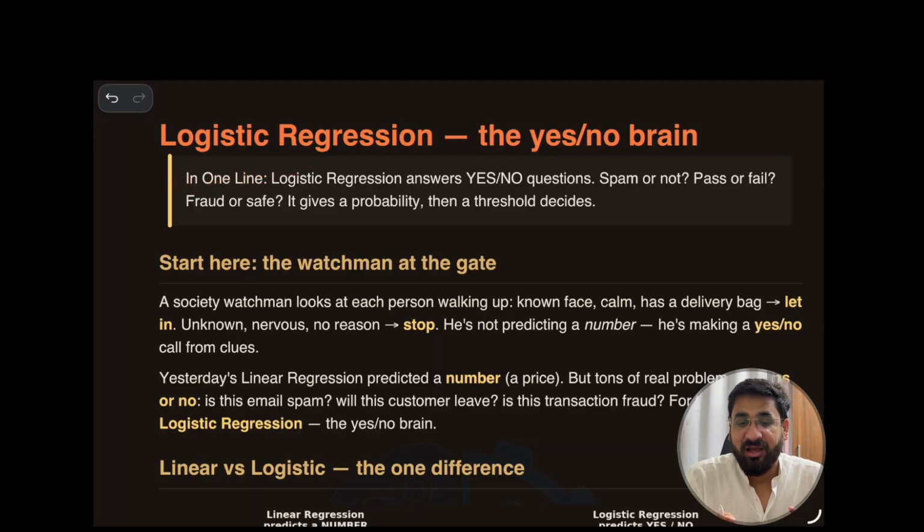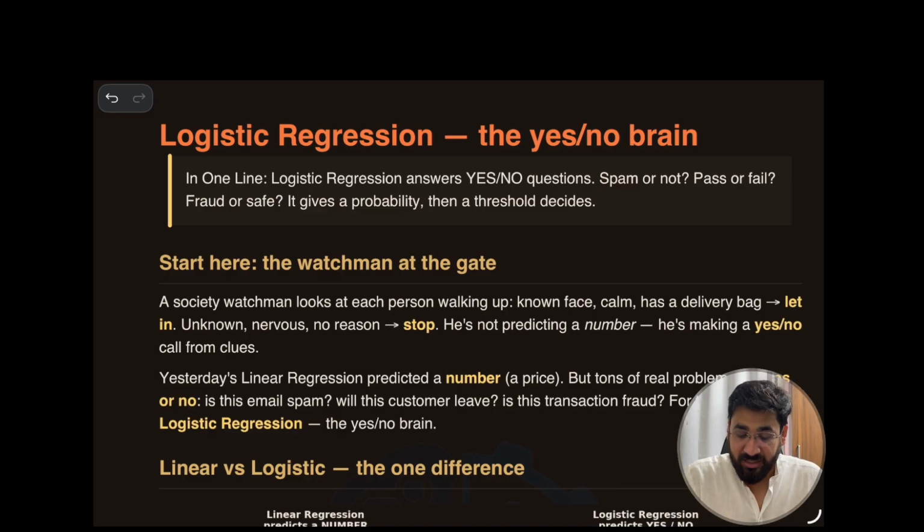What is logistic regression? Just three things you need to keep in your head. First, it gives the probability. Then we set a threshold, and third we just answer yes or no. If you can remember in sequence: first it gives the probability, then we set a threshold, and then we give the answer, yes or no.